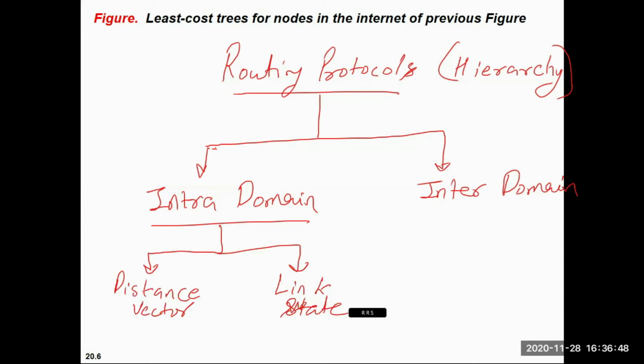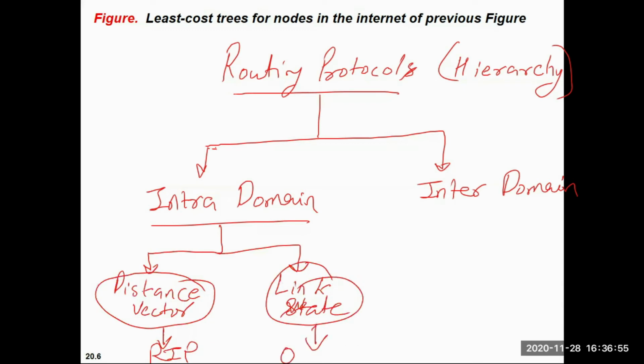Distance vector has some protocols, one being RIP. Link state has some protocols, one famous one being OSPF.